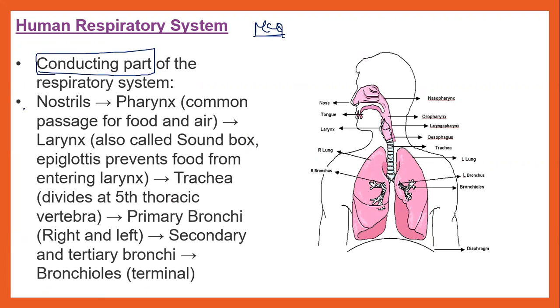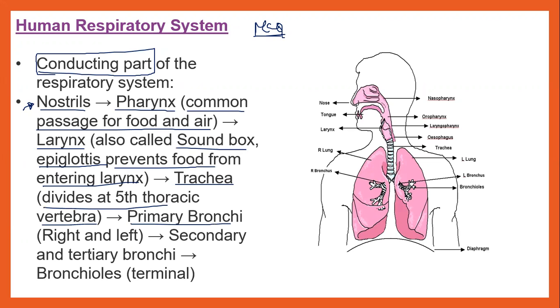Gas enters inside our body through the nostrils to the pharynx. Pharynx is the common passage of food and air, into the larynx, which acts as a sound box, then the epiglottis, which prevents food from entering the larynx. Trachea, which divides at the fifth thoracic vertebra, primary bronchi, right and left side division, secondary and tertiary bronchi, finally into bronchioles and terminates. I hope it's clear for you.